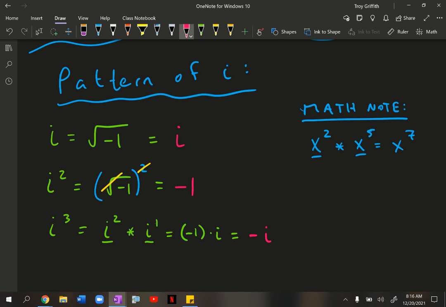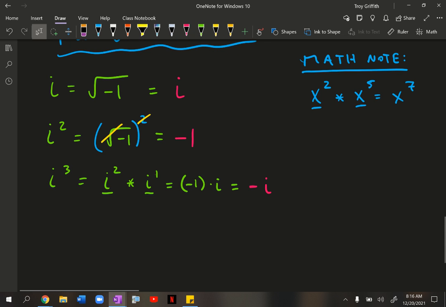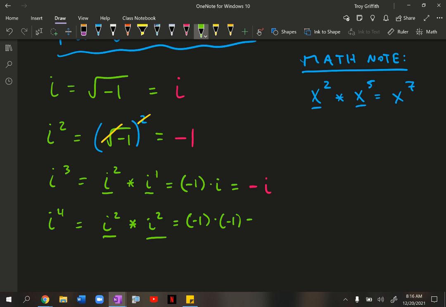All right. Next up, what about i to the 4th? There are a few different ways you could approach i to the 4th, but the easiest way would be to say i to the 4th is i squared times, well, how do I get from 2 to 4? I add 2, so it's i squared times i squared. That adds up to i to the 4th, and we've learned i squared is -1, and i squared is -1, so -1 times -1 is +1.